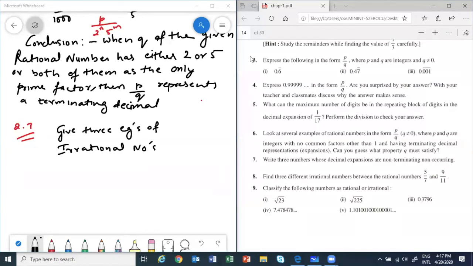Evelyn. Okay, correct. Rajni, correct. Root 2, okay, we have to give 3. Mazin, correct. Root 25 is rational, correct. Because root 25 is equal to 5.